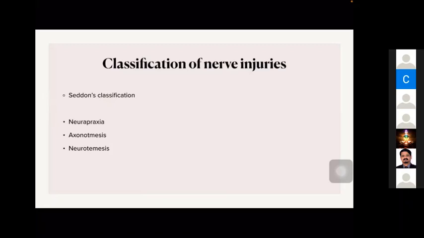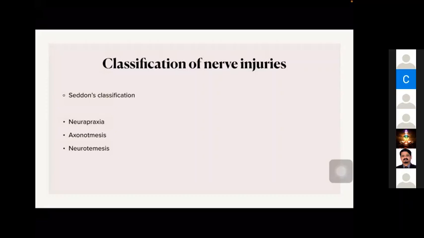Can somebody describe what is neuropraxia, axonotmesis, and neurotmesis? Neuropraxia is just the compression, sir. Yes. And axonotmesis is only the axon being cut. Neurotmesis? Complete dissection of the nerve. Complete dissection. So how are only the axons getting injured while the coverings are intact? What is the mechanism of injury in such cases? Axonotmesis type of injury: traction injuries. Yes, very good. Traction injuries.